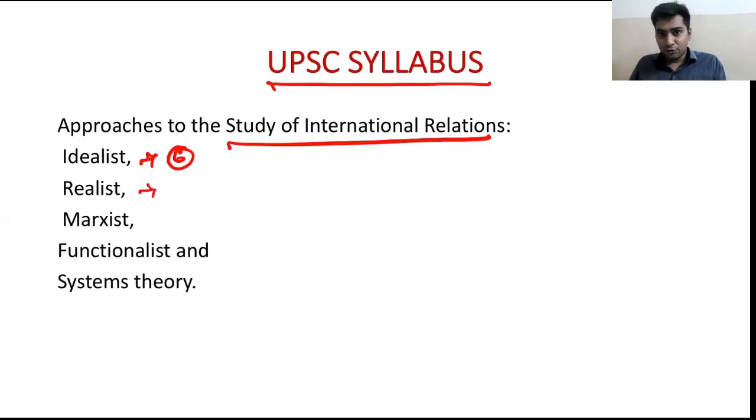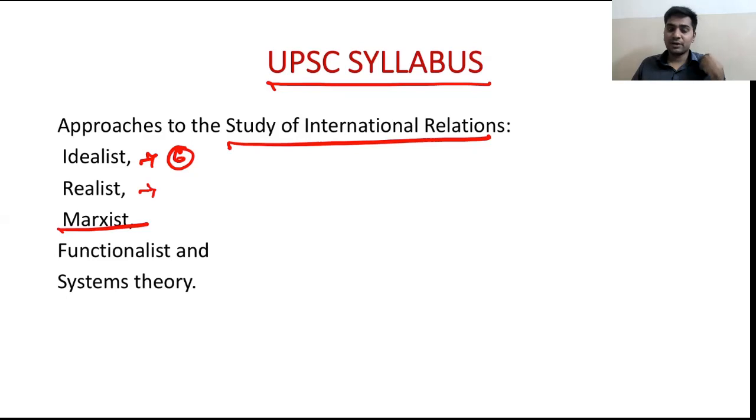And as we move further in realism, we have seen the subaltern realism of Muhammad Ayub. So these are the various approaches in neo-realism also. Then in the Marxist approach, we have seen in detail about each and everything in Marxism: classical Marxism and neo-Marxism.